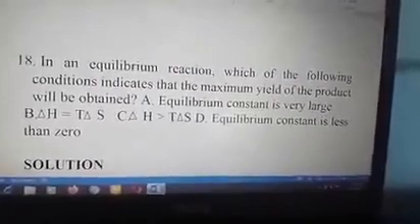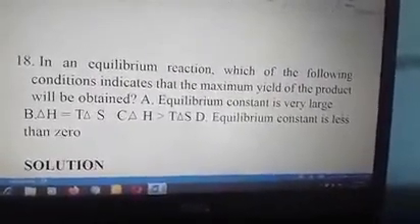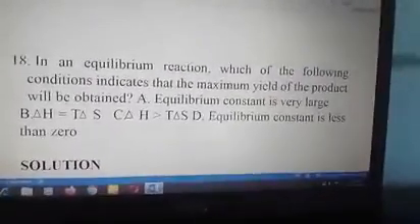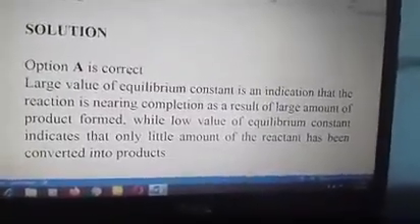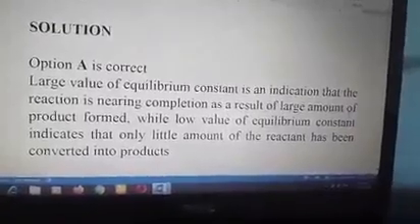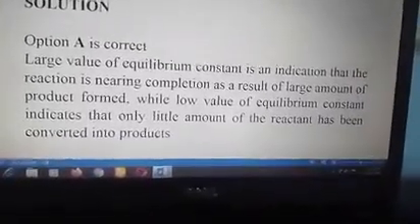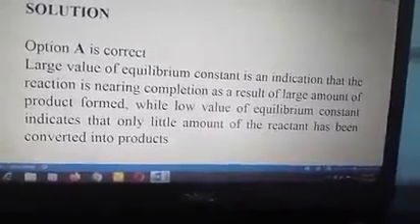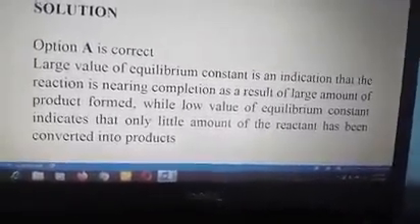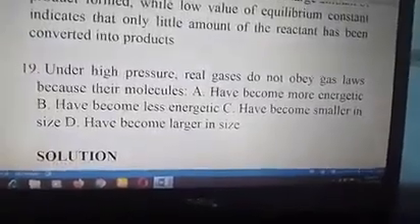When the equilibrium constant is large, it means that the reaction is nearing completion, or you have formed a large amount of product. So option A is correct. A large value of equilibrium constant is an indication that the reaction is nearing completion as a result of the large amount of product formed, while a low value of equilibrium constant indicates that only a little amount of the reactant has been converted into product. Number 19.